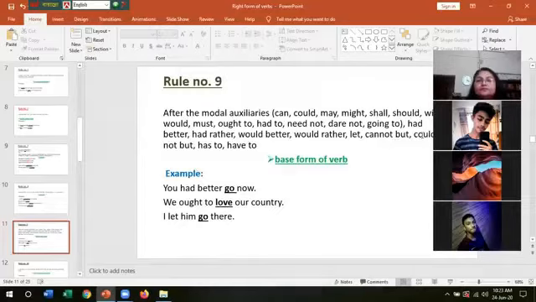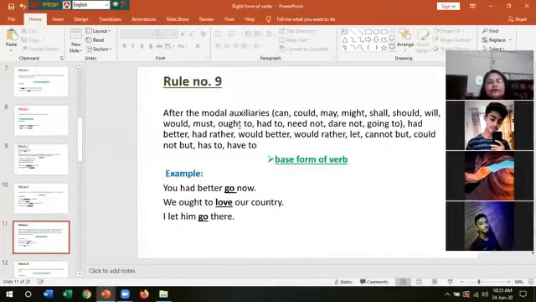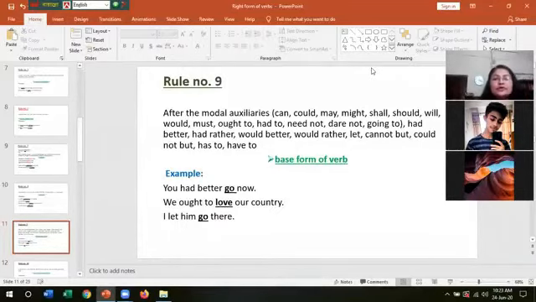Rule number 9. After the modal auxiliaries, we know which ones are the modal verbs. I have written it: can, could, may, might, shall, should, will, would, must, ought to, had to, need not, dare not, going to. All these are modal verbs.